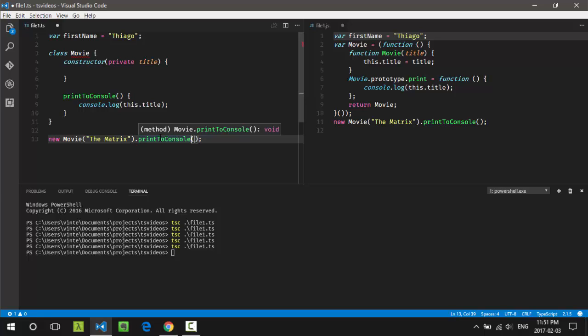So yeah, that's it for today. Just a simple brief introduction of what TypeScript is and a few of the benefits of using it.